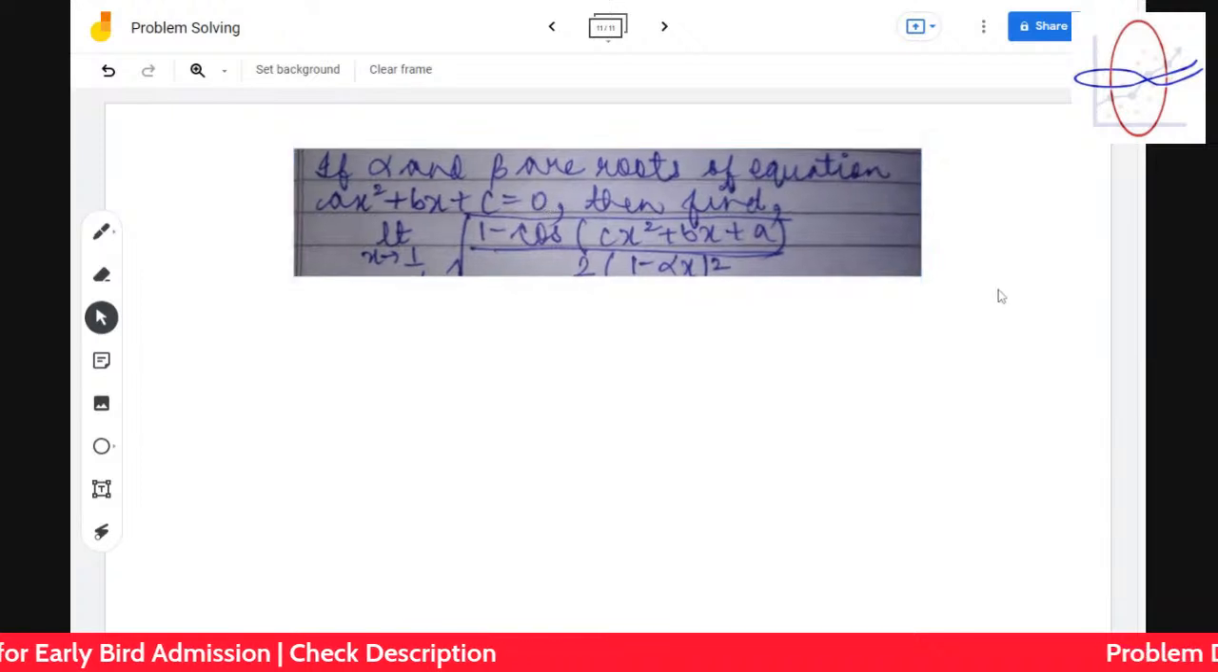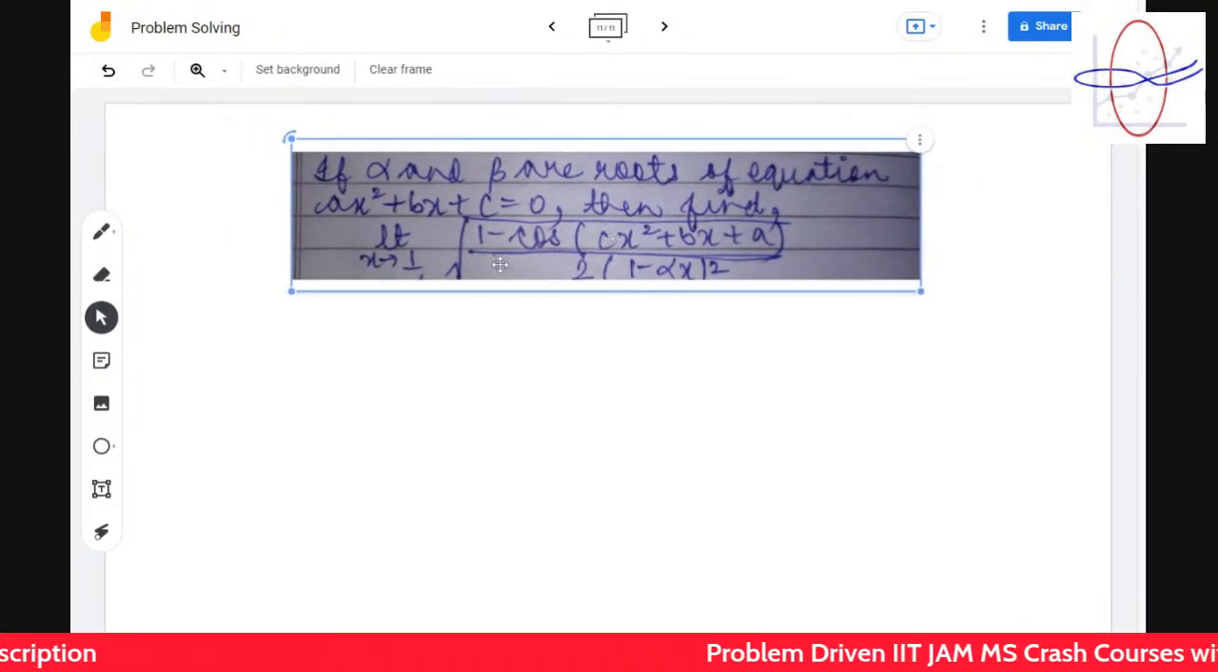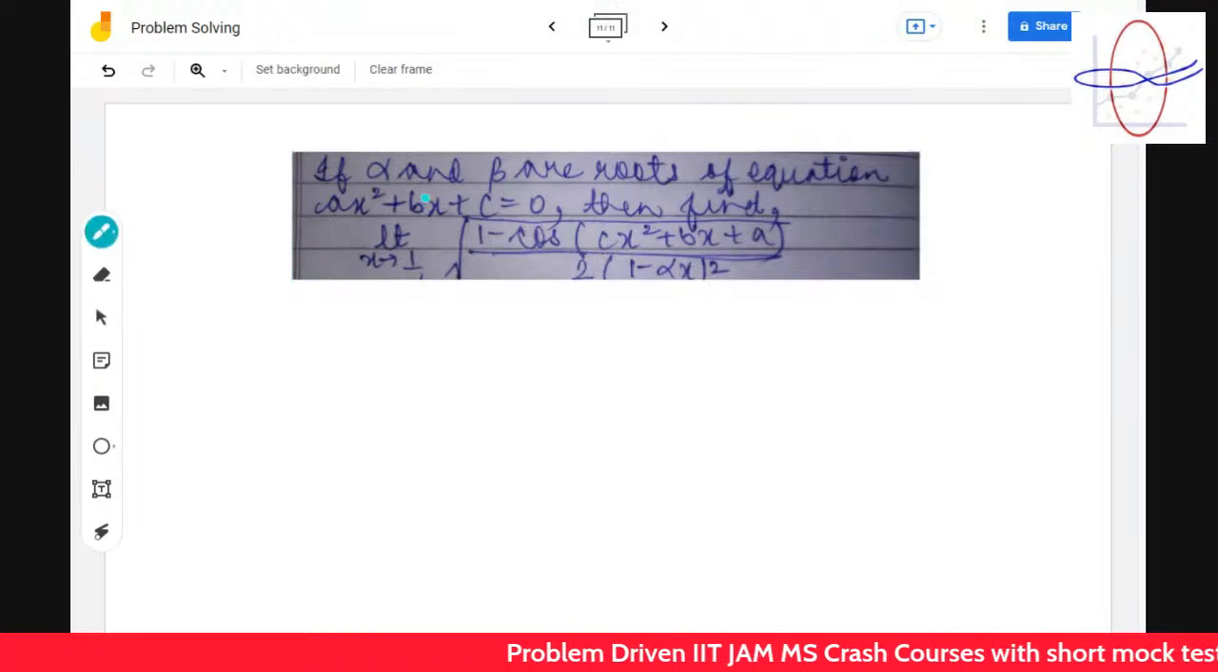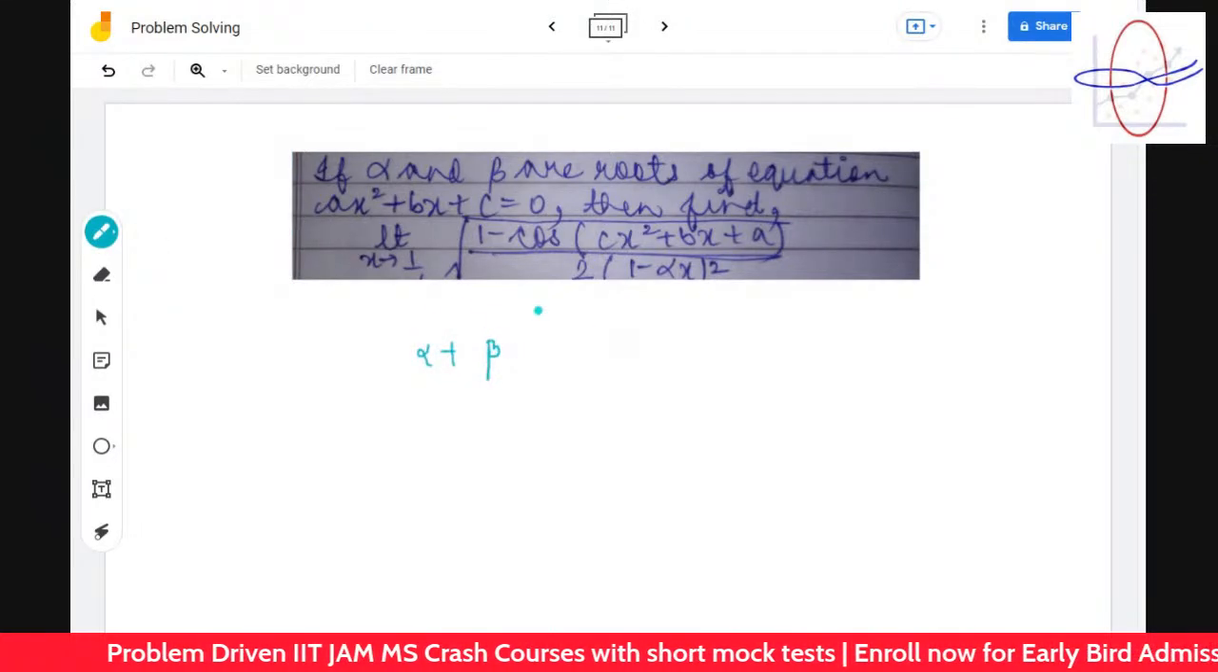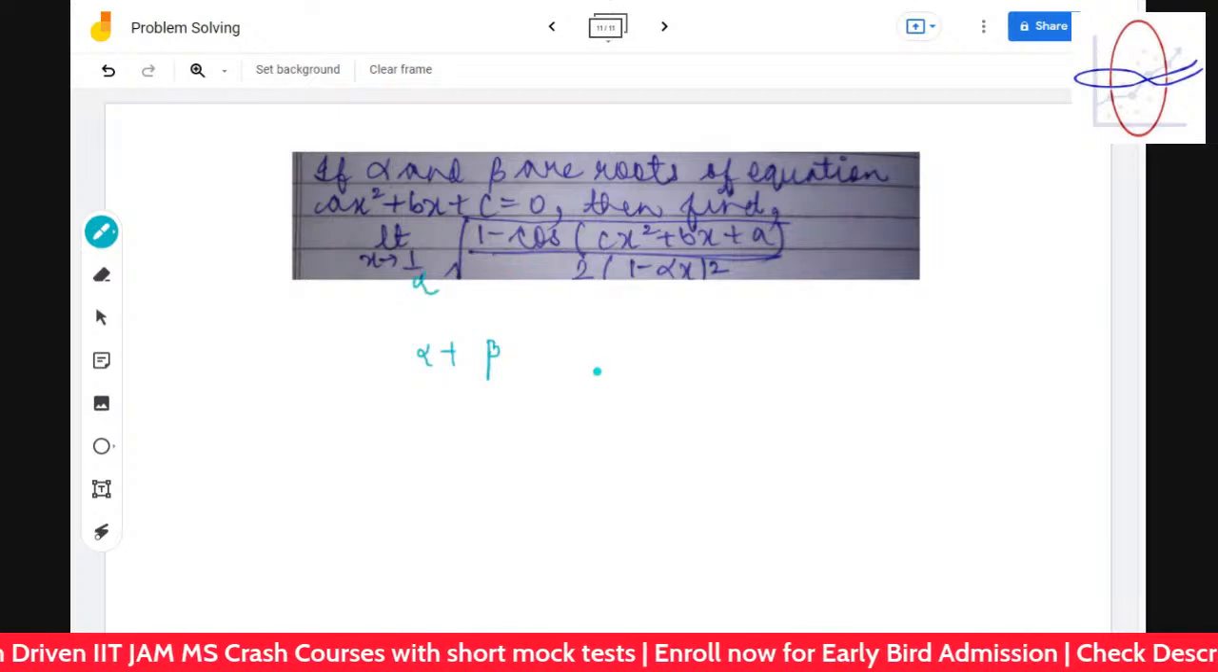So let's discuss this. So if alpha and beta are roots of the equation ax square plus, so what you have written, Tishika, limit x tends to 1 by alpha. 1 by alpha. Okay.